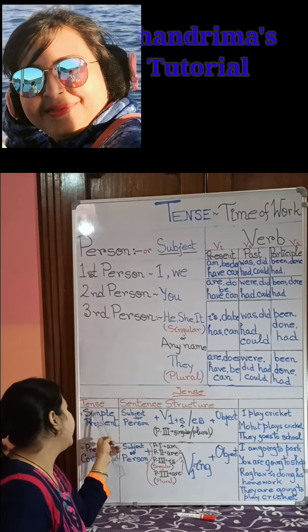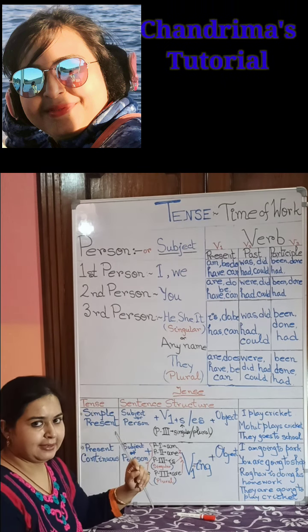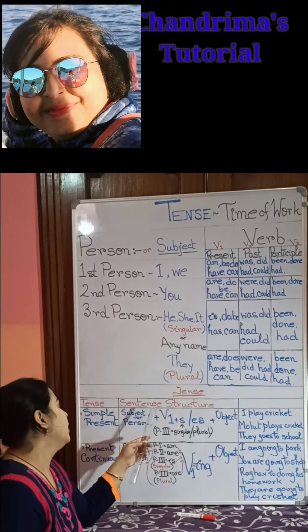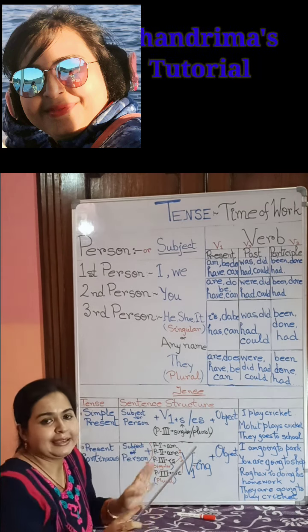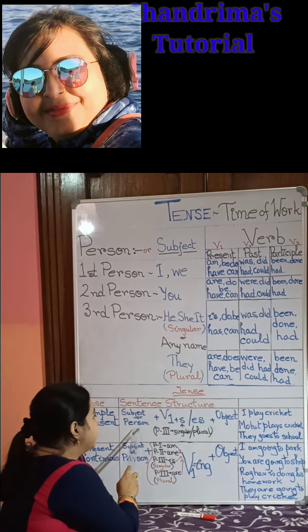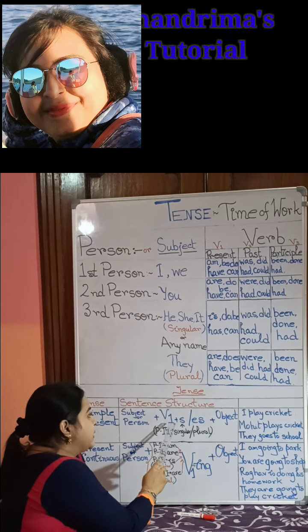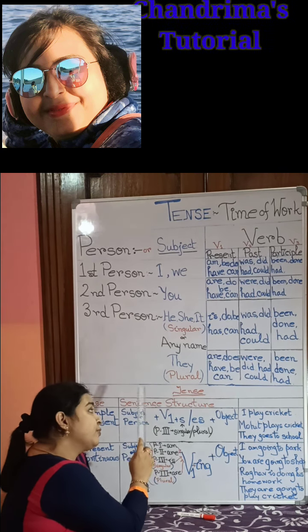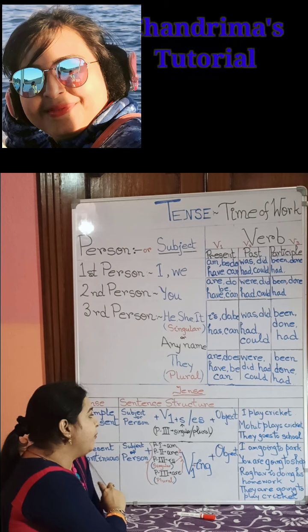See, I am showing here at first the present tense, the verb first form. So let's see the sentence structure. The first thing, the person, will be our subject. Then will come the verb's first form. That's why I have written V1.